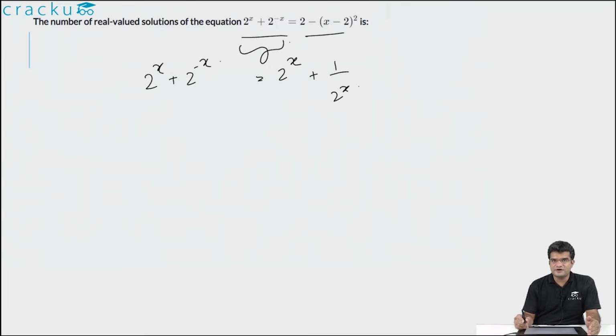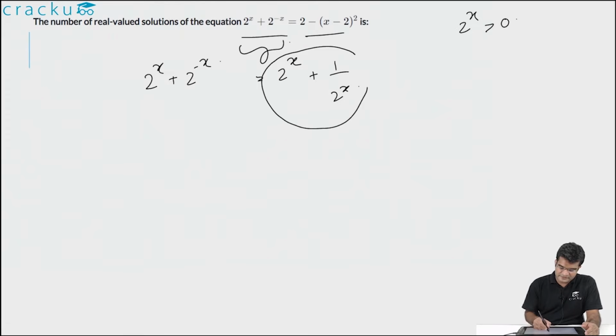For every value of x which is a real number, 2 to the power x is always greater than 0. So this term is always greater than 0. So if you are looking at the term 2 to the power x plus 1 by 2 to the power x, this is always greater than or equal to 2. And the equality occurs, that is 2 to the power x plus 1 by 2 to the power x will be equal to 2 if and only if 2 to the power x is equal to 1, or if the value of x is equal to 0.